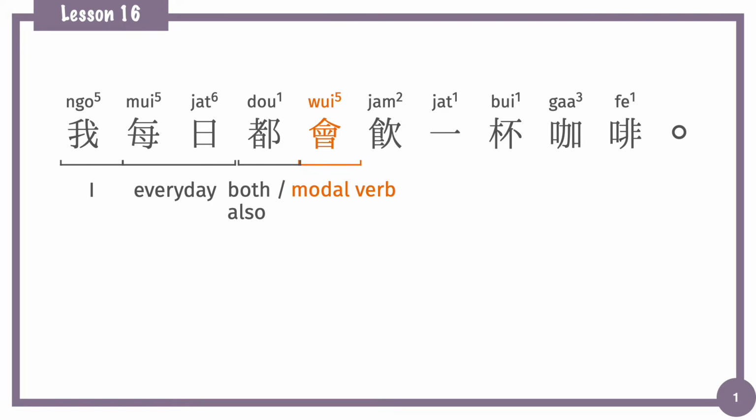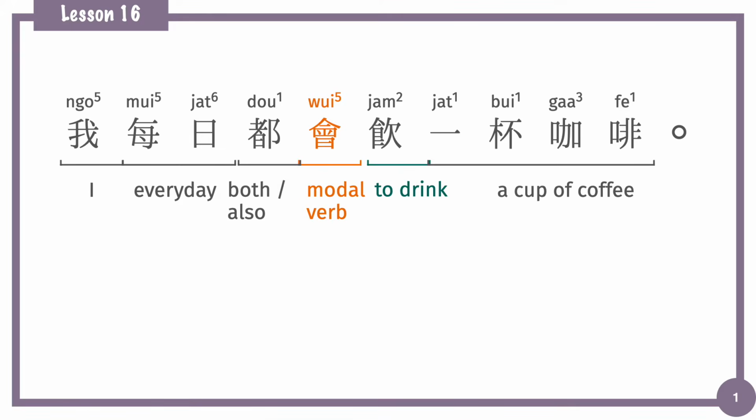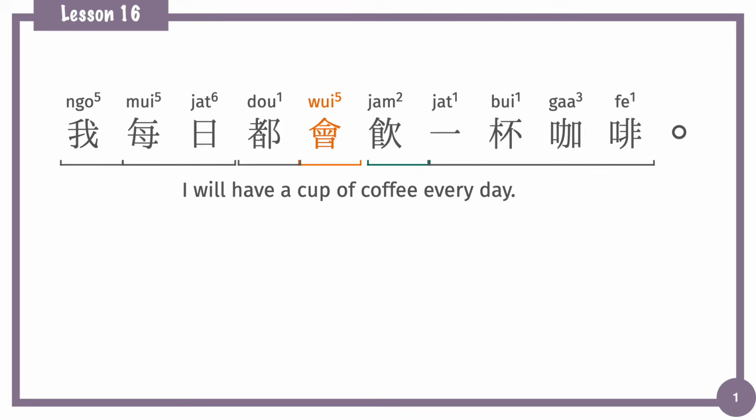And after that, we have the adverb 都 means both or also. And the action is 飲一杯咖啡. 飲 means to drink. 一杯咖啡, a cup of coffee. 我每日都會飲一杯咖啡. I will have a cup of coffee every day.